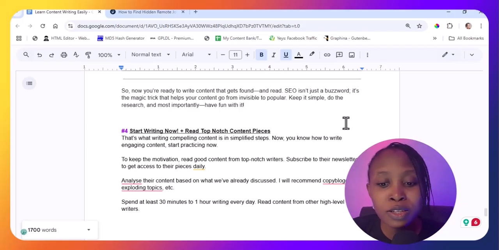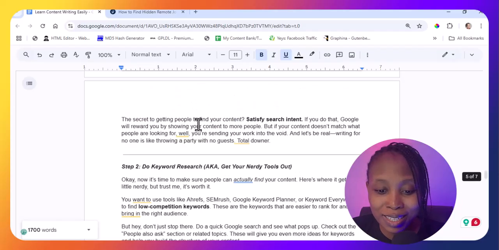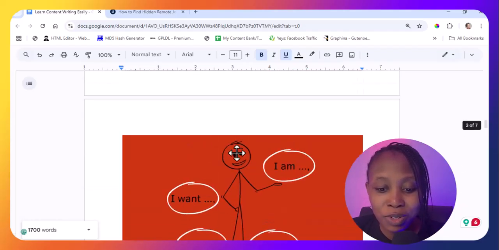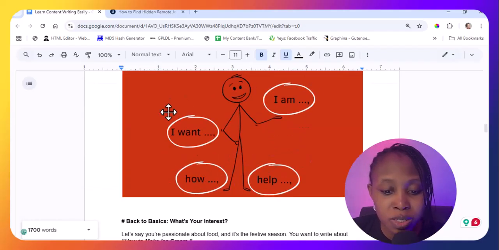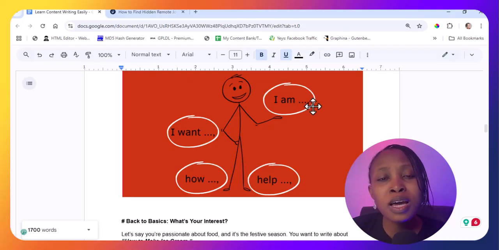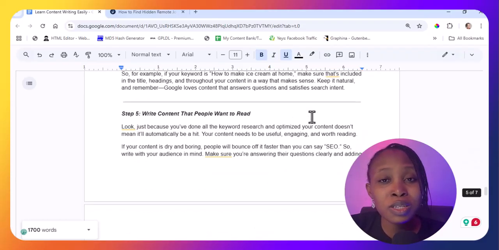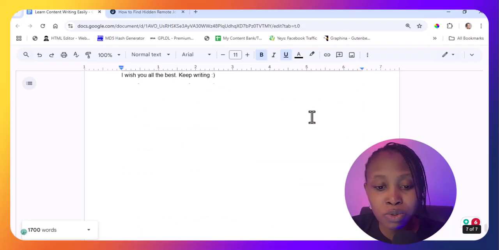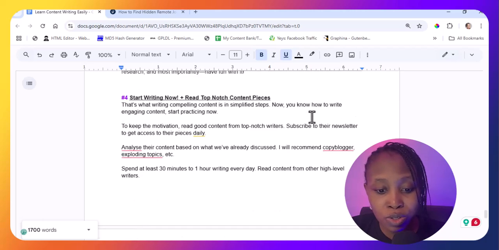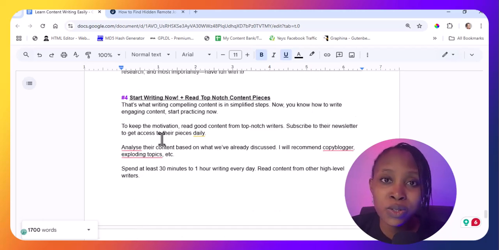You can do a little drawing, like what we had there. Okay, this person was talking to this person, this is how they built it. You see how they construct their sentences, the whole formatting structure. That way you learn. The more you read, the more you learn. So that is what you are going to be doing at this point. Please go subscribe to those newsletters and analyze the content based on what I have talked about.